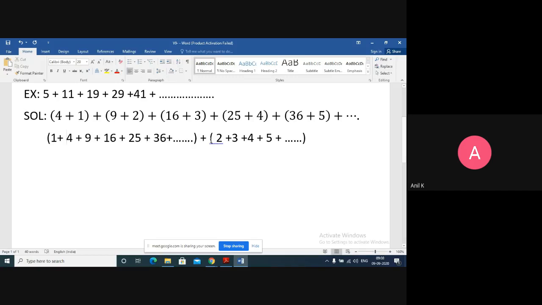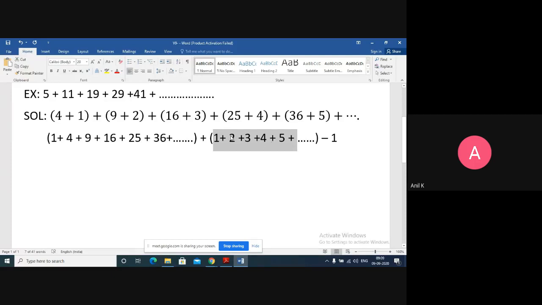Okay. Here 2 plus 3 plus 4 plus 5 plus 6 and so on till nth term. But it is starting from 2. What I do here is, I'll add 1 and I'll subtract 1, so that I'll get the sum of the first n natural numbers here.